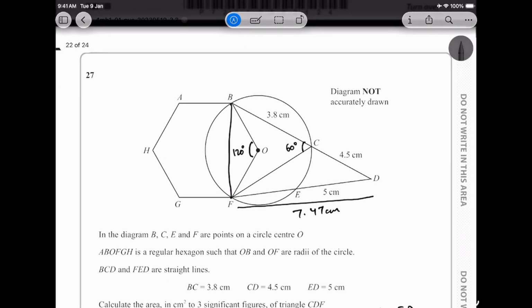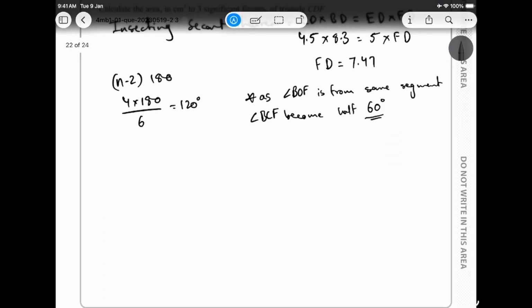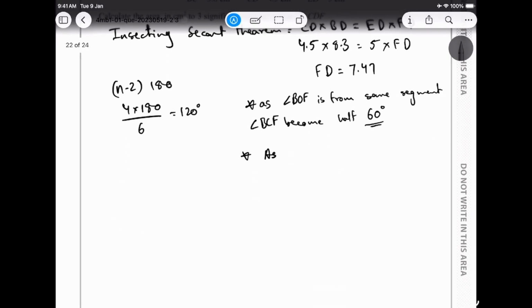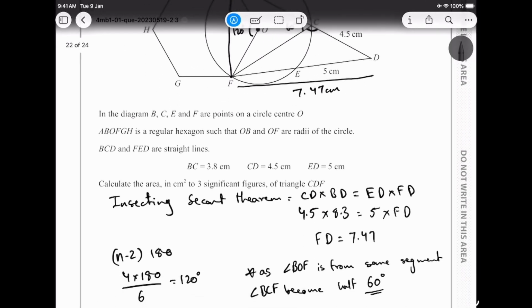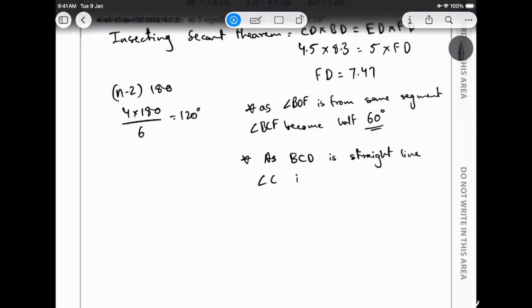Okay, so I know that that became 60 degrees, and I know that this is a straight line. So what I know is that it is going to be 180 minus 60, as BCD is a straight line. You got to mention all this, all right? These are important. As BCD is a straight line, angle C is going to be 180 minus 60 and is equal to 120 degrees.